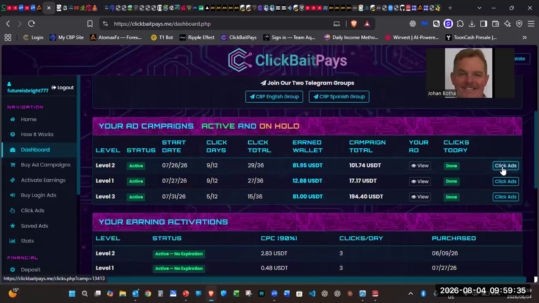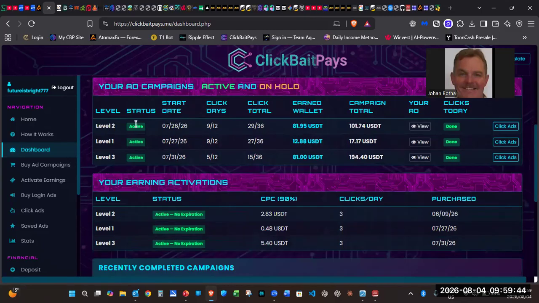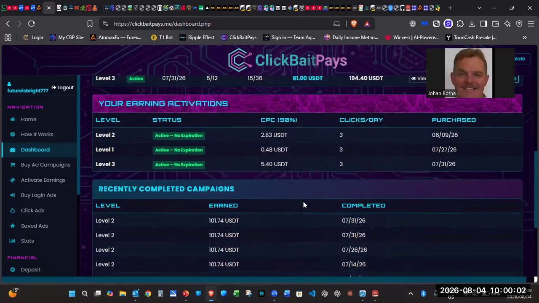You can come here, you're going to click ads, it will tell you it's done, or it still needs to be done. Right, and when it goes into holding, it will tell you here as well. Yeah, where it says active. All right. You can have 3 ad campaigns active at a time. It will show here, these are your activated levels. So if I activate level 4, 5, 6, 7, it will also show on this area here. And then your recently completed campaigns.